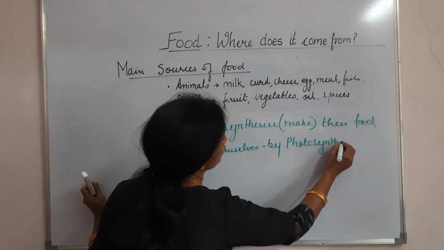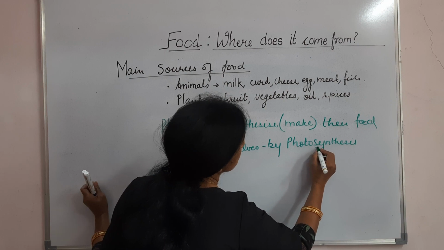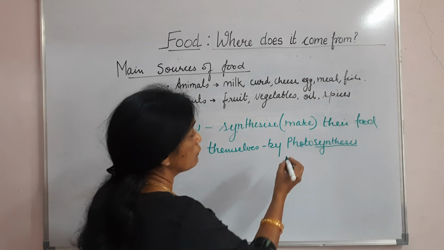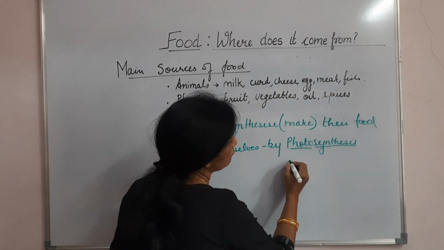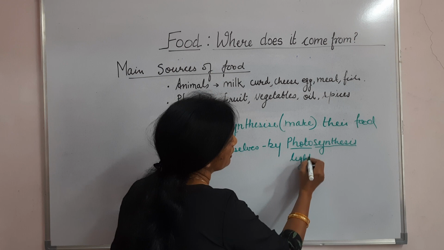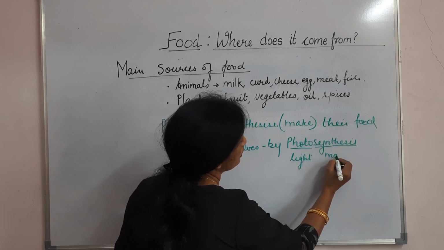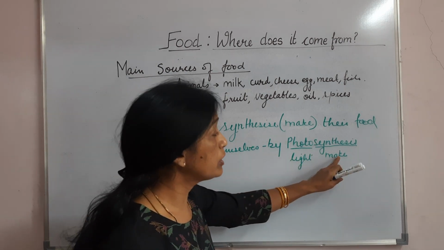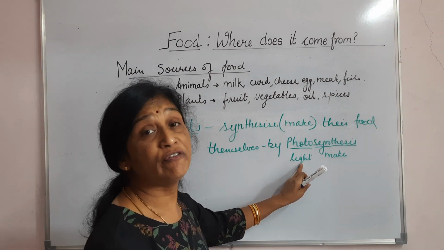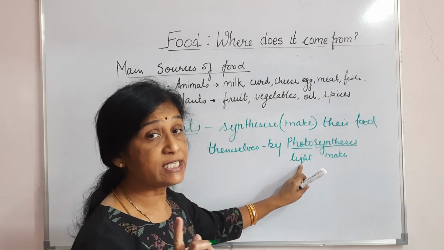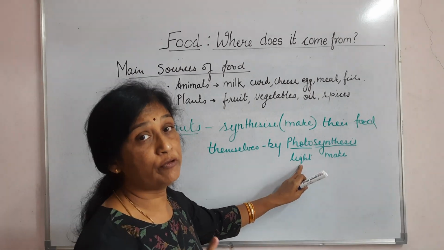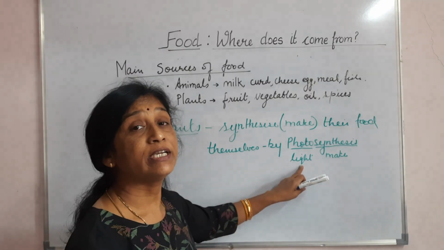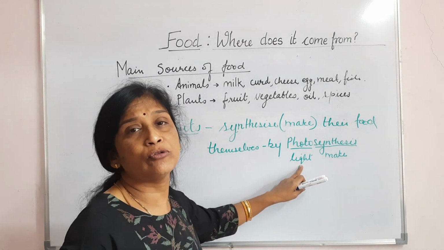photosynthesis. Okay, photosynthesis. See, just I told you, synthesis means to prepare, synthesis means to make. What does photo mean? Photo means light. Okay, and synthesis means to make. So what's the meaning of this? It means plants make their food in presence of light. It means light is necessary for the process of making food by plants. Which light? It's the sun's light, which is the abundant source of light on earth.